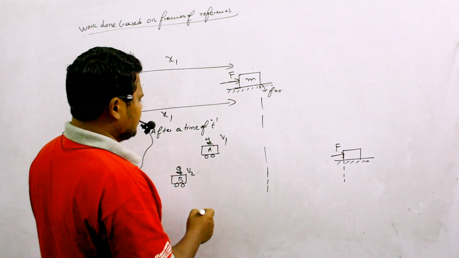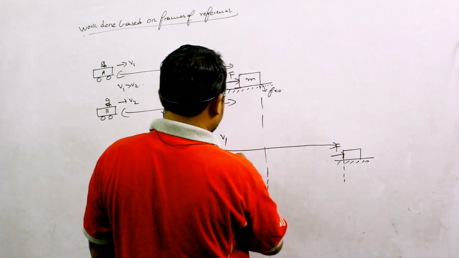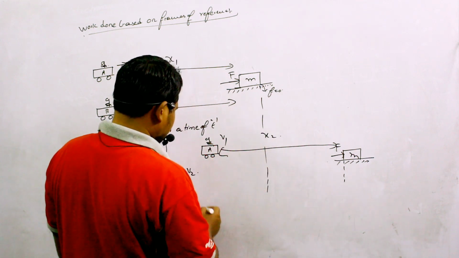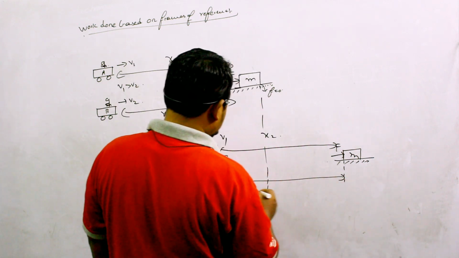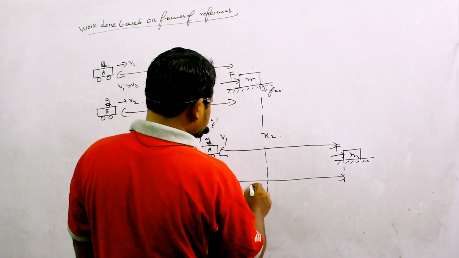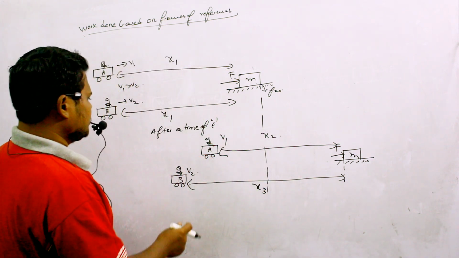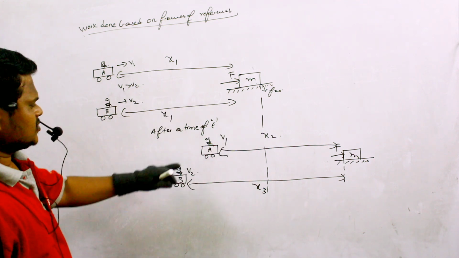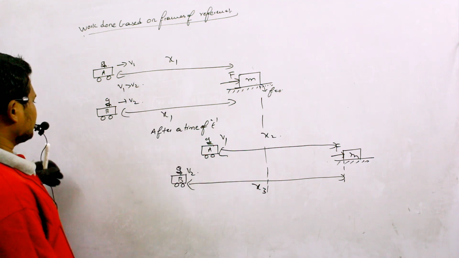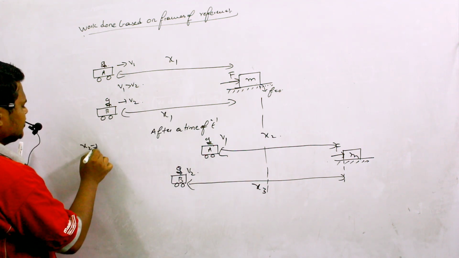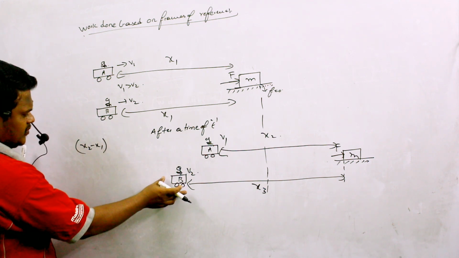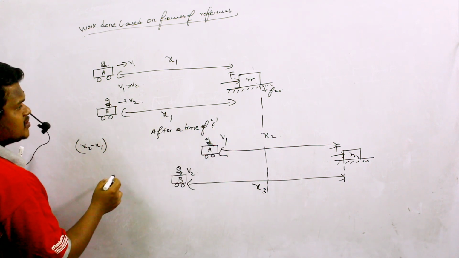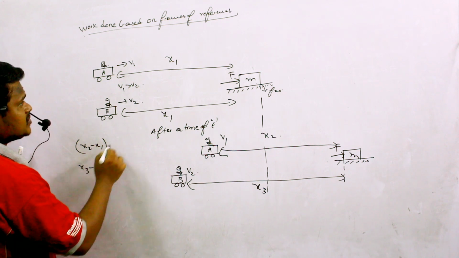Now I will consider the distance between the moving block and car A as x2, and the distance between car B and the moving block as x3. To observer A, what is the displacement the block has moved? With respect to observer A, the block has moved by a distance of x2 minus x1. With respect to the person on car B, the block has moved by a displacement of x3 minus x1.